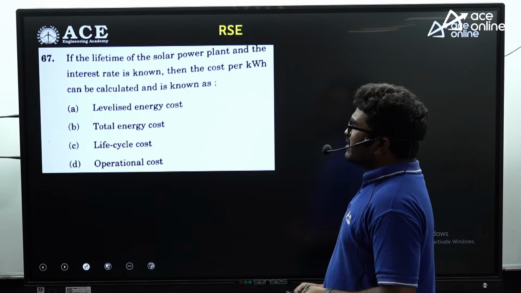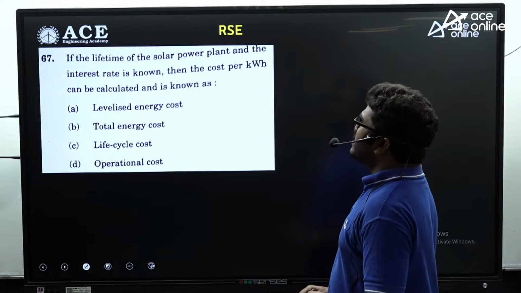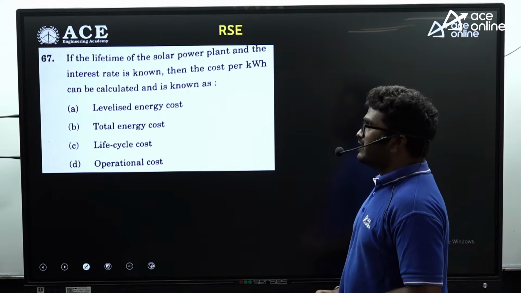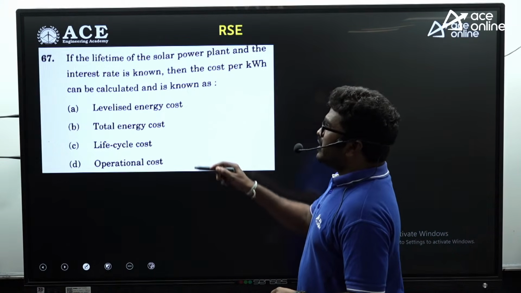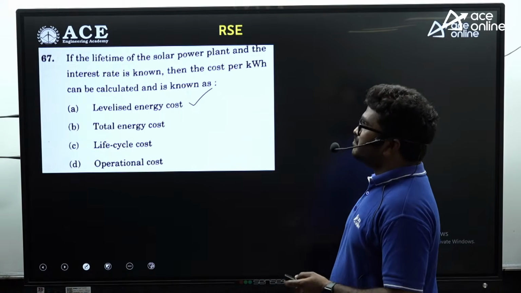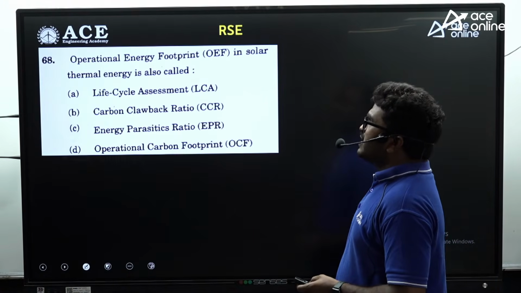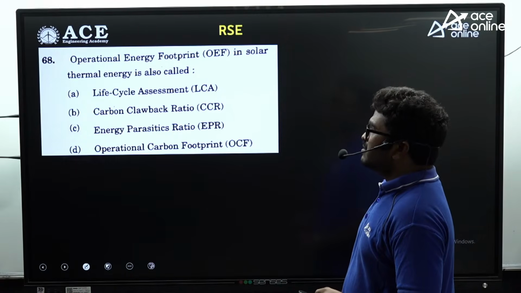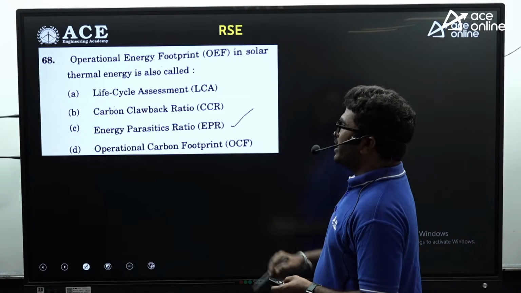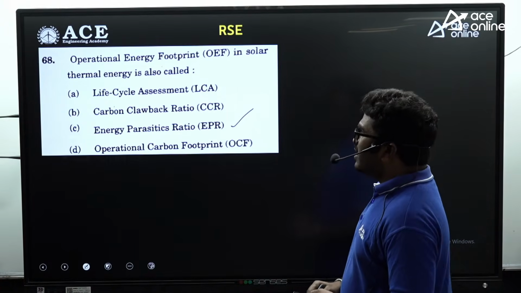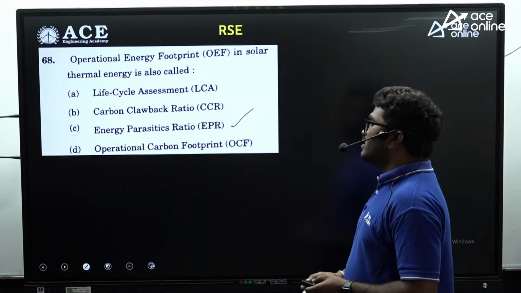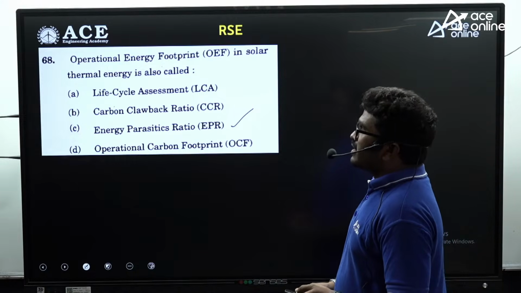Now, if the lifetime of the solar power plant and the interest rate is known, then the cost per kilowatt hour can be calculated and is known as the levelized energy cost. A is the correct answer. Next, operational energy footprint in solar thermal energy is also called energy parasitics ratio. Energy parasitic ratio is nothing but energy used for different auxiliary units by the total energy used. C is the correct answer.